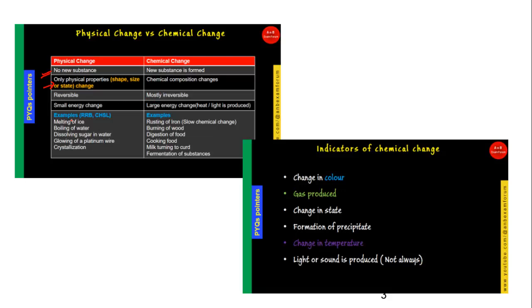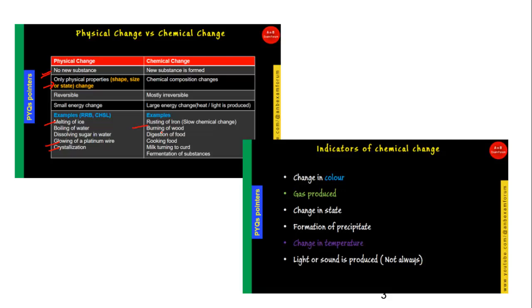The most popular examples of physical change include melting of ice, boiling of water, glowing of platinum wire and crystallization. And if you talk about chemical change, the most important one is the rusting of iron, which is a very slow chemical change, burning of food, digestion of food, fermentation of a substance. All these are examples of chemical change.